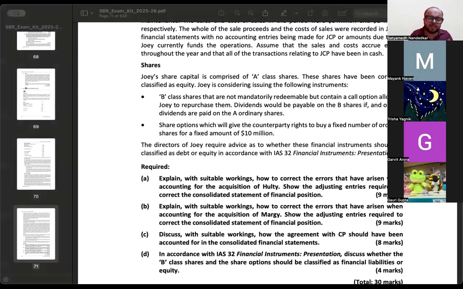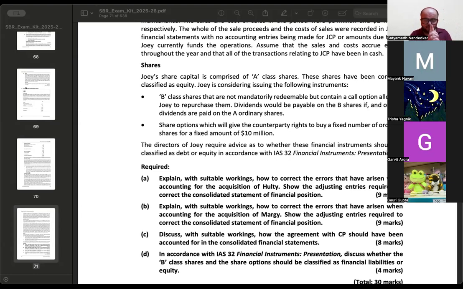And the dividends are paid only and only if they are paid for category A shares. तो dividend के case में भी there is no contractual obligation, but it is again discretionary. जहां पे obligation होता है that becomes a financial liability. जहां पे discretion होता है, करना है तो करो वरना मत करो, that gets classified as equity.